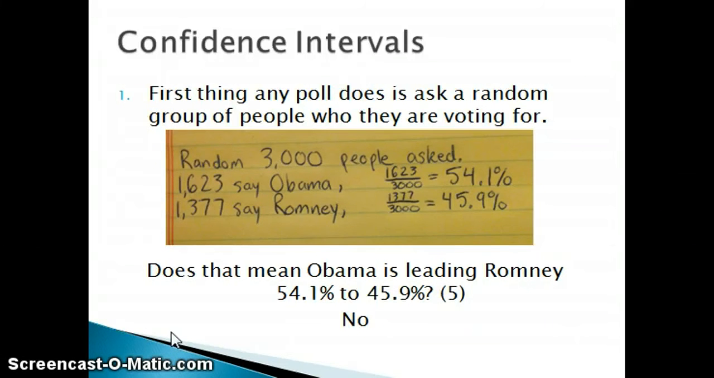You can't just assume that those 3,000 people perfectly represent the population. That group might contain a higher percentage of Democrats and Republicans than the total population does. So in order to fix this problem, statisticians started to use margin of error and confidence intervals.